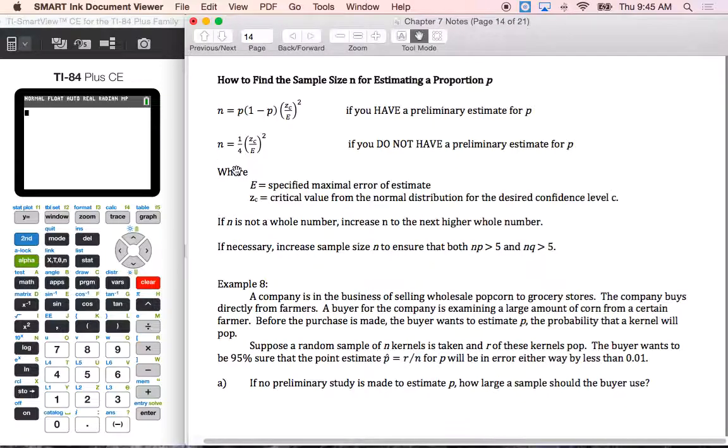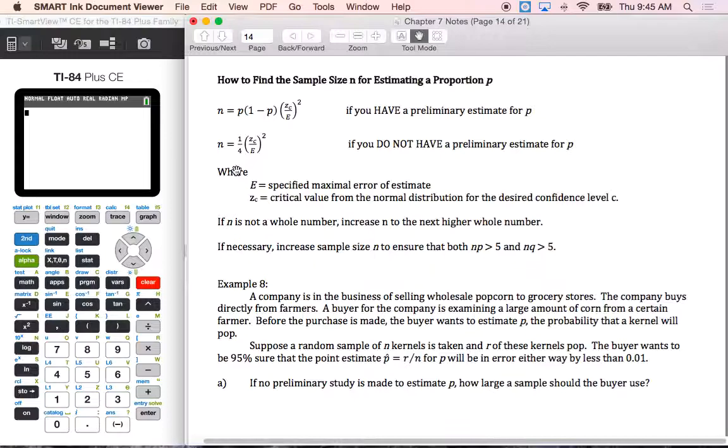Now, in 7.1, we found what n was equal to. You're going to do the same thing here in 7.3. So you can figure out what your sample size should be, but we have two formulas to follow. One is if you have a preliminary estimate for P. One is if you don't. So if they tell you what P is, or they give you numbers to make a proportion for P, you use the first one. If they don't give you any numbers at all, then we use the second one.